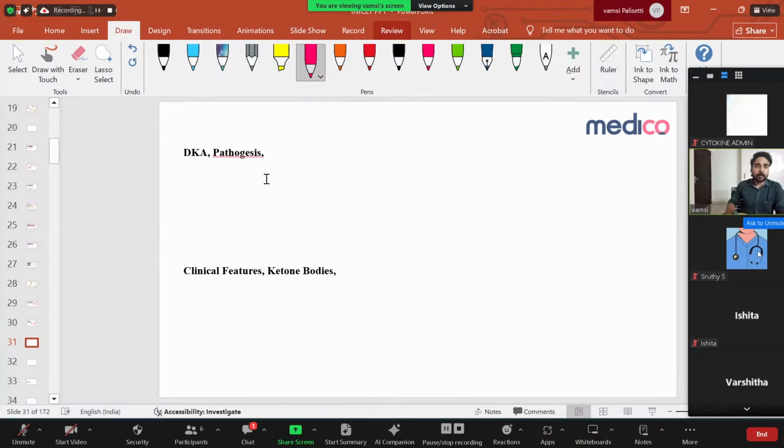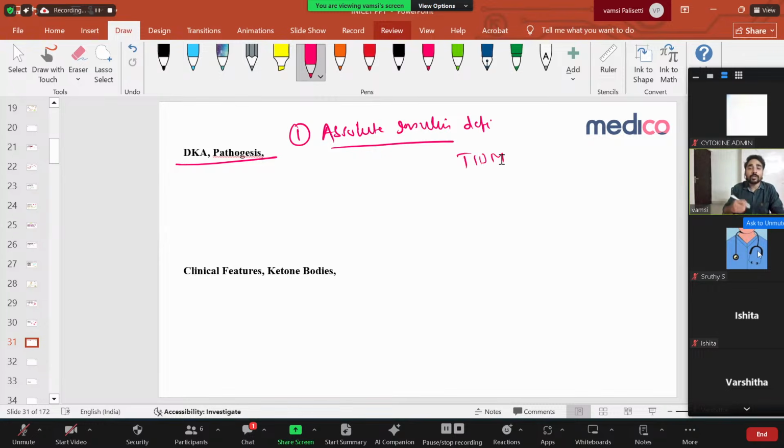Now, a few points regarding diabetic ketoacidosis, very, very important points. Very standard points. In DKA, you need to remember there should be two prerequisites for forming DKA. One is absolute insulin deficiency. So the patient should have absolute insulin deficiency. Whenever there is absolute insulin deficiency, then only sugars are elevated, right? That's why you always see it in type 1 diabetes mellitus patients who are not taking insulin. So non-compliance is a very, very common cause of diabetic ketoacidosis.